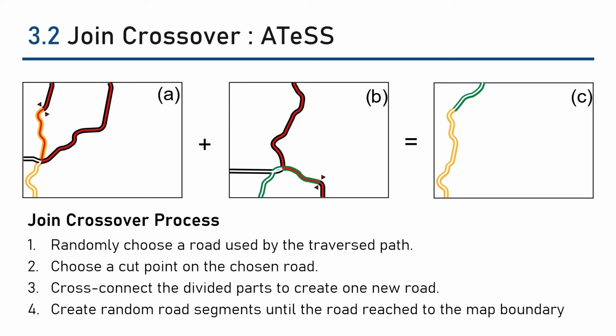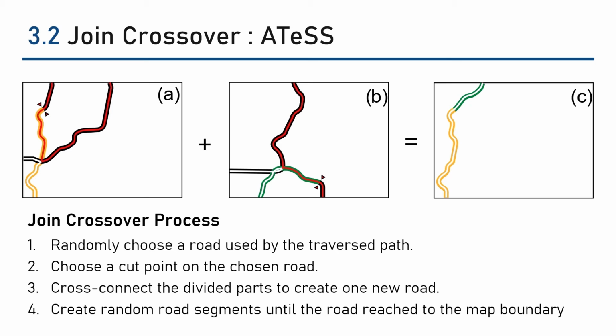Then the cut point would be selected from the parent road to retrieve the segment to perform crossover with. In Figure A, for example, among the traversed path that involves the two roads, the road segment with the yellow lane is selected to cross over. Likewise, the green lane is selected in Figure B. Then we cross-connect the selected road segments until the road reaches the map boundary.